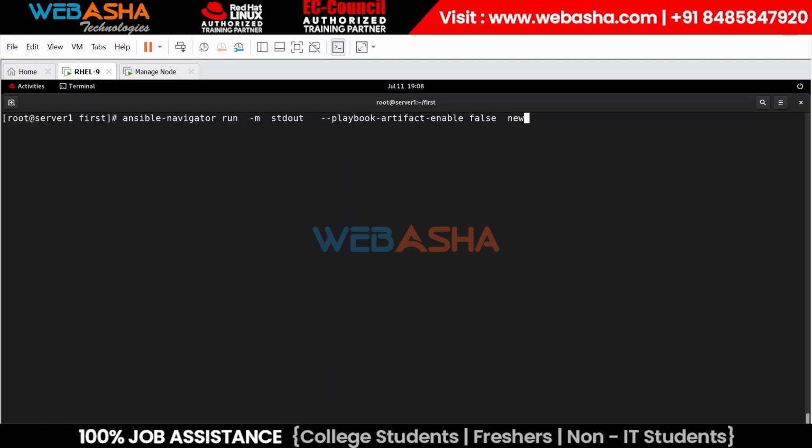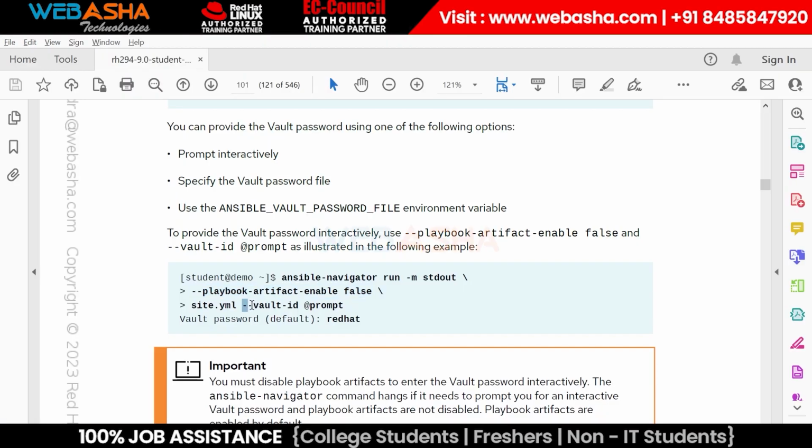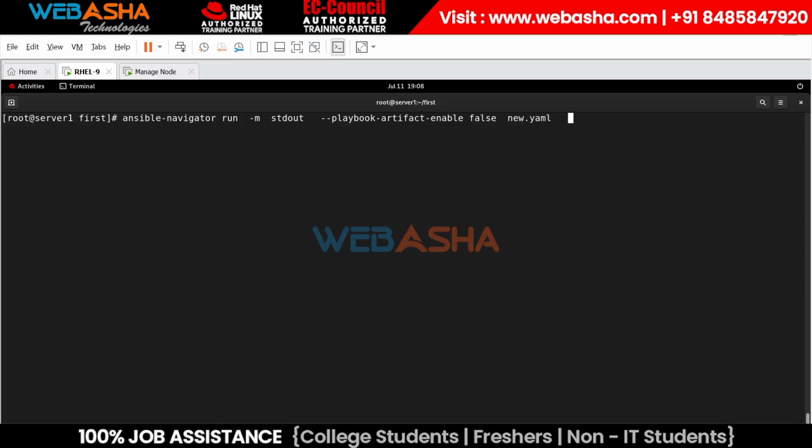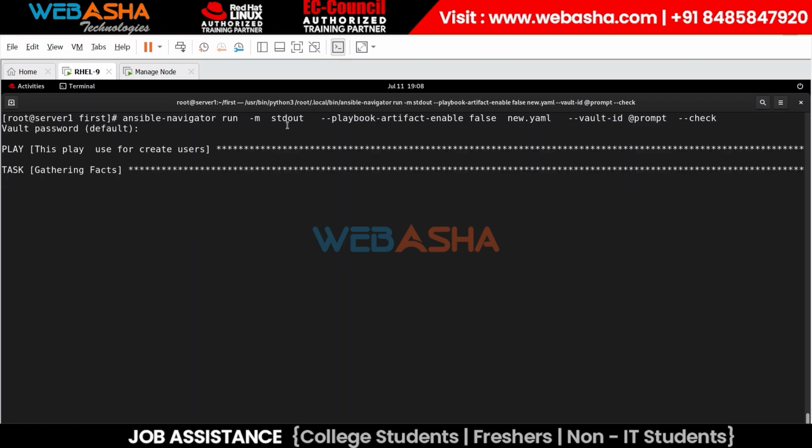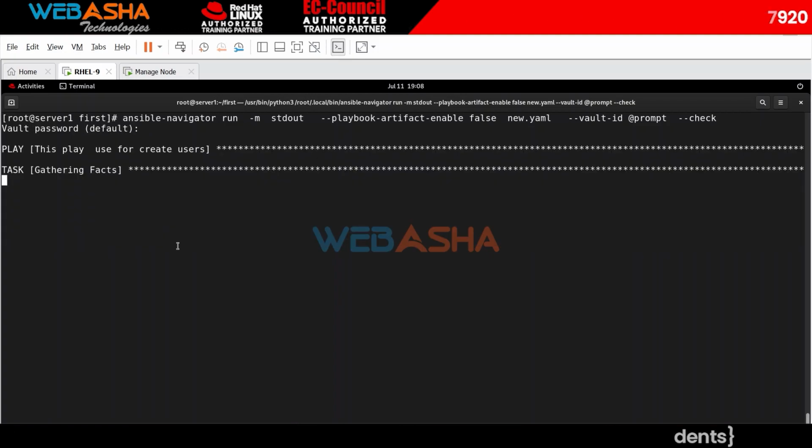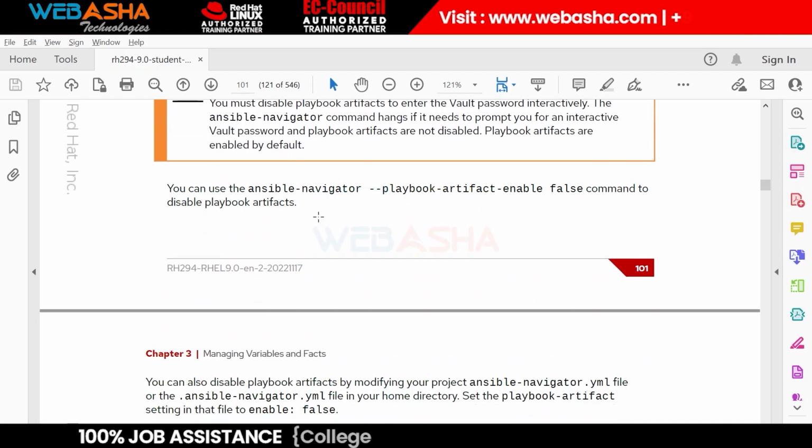We have a new.yaml file and then --vault-id password, right? So just mention those things. If you notice now, they are prompting for the password for that particular file if it is available, right? Let me check this, I don't want to run it now, so --check, dry run I mean to say. Okay, so if you mention that password, this time it's going to execute, correct? Yep. So in that manner you can use it.